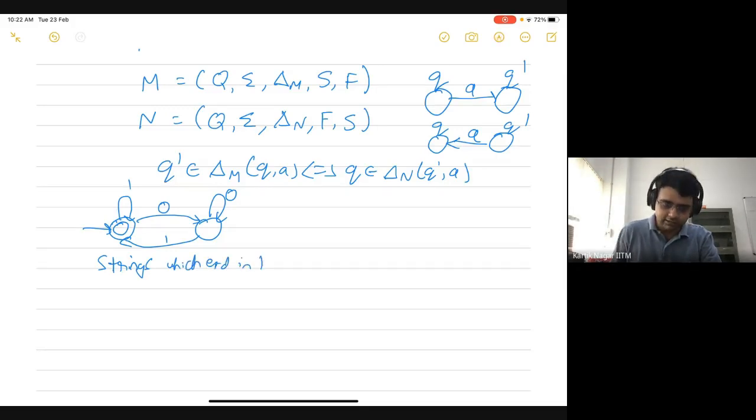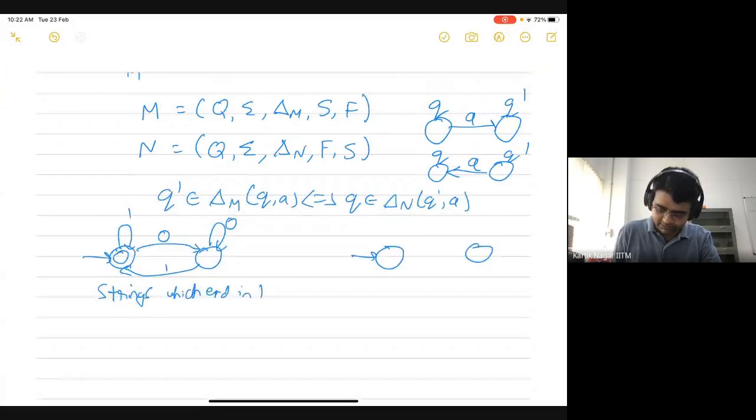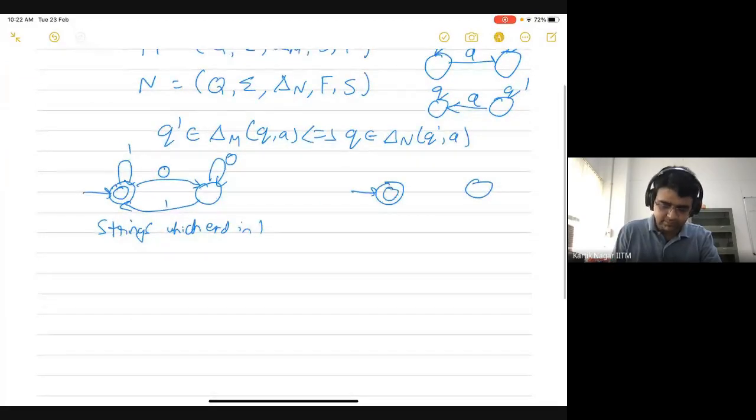So let's construct the reverse automaton for this. In the reverse automaton, the states are the same. The start state and the final state are swapped, but here they are the same, so even after swapping we will get the same state. And the transitions are swapped.